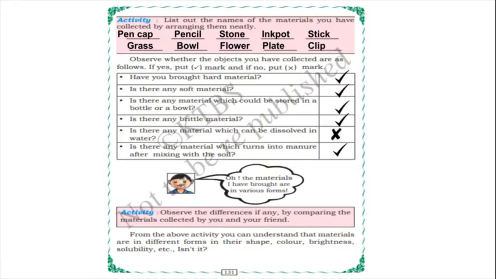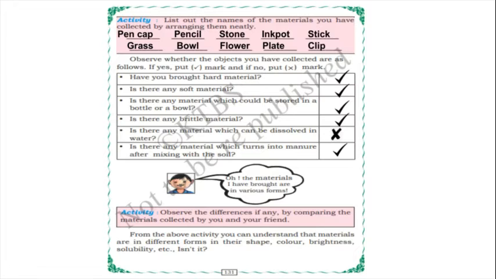Activity: observe the differences, if any, by comparing the materials collected by you and your friend. You have made this list, so different types of matter are there. You can observe your friend's list. From the above activity, you can understand that materials are in different forms in their shape, color, brightness, solubility, etc. Isn't it, children?